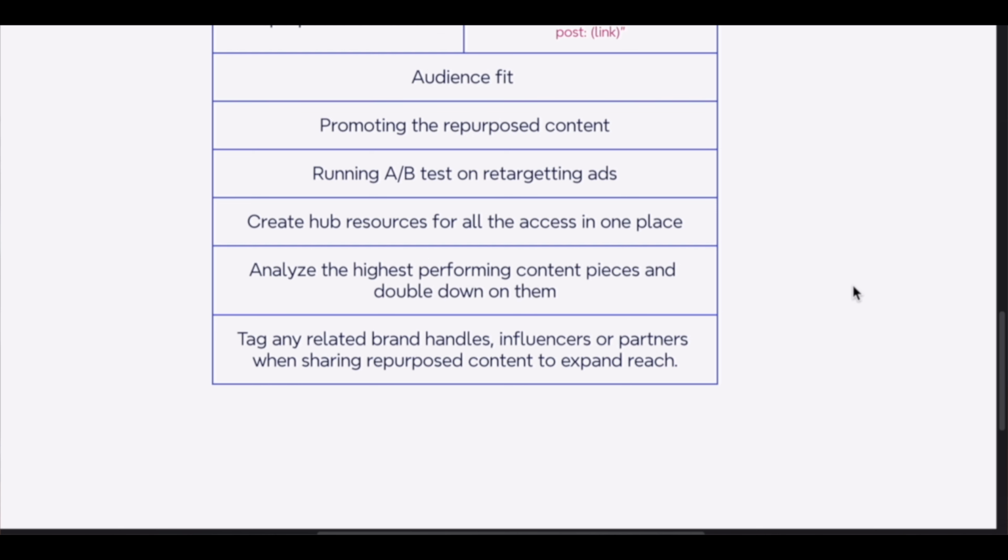The last tip that I would like to share, which is also my personal favorite, is to tag any related brand handles, influencers or partners when sharing repurposed content to expand the reach. For example, if you enjoy using some tool, you can tag that brand on Instagram. So this way you will be able to expand your reach when you do the repurposing of the content.